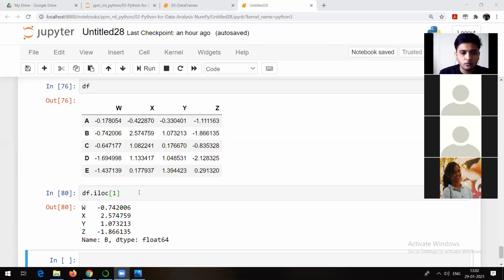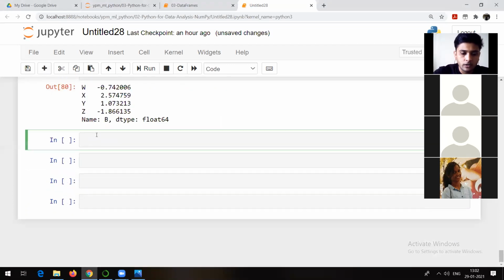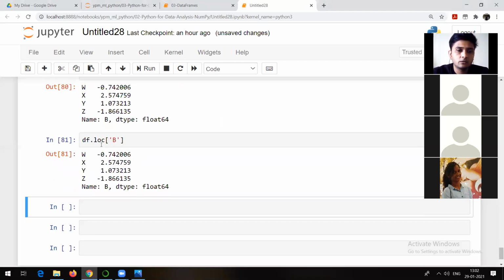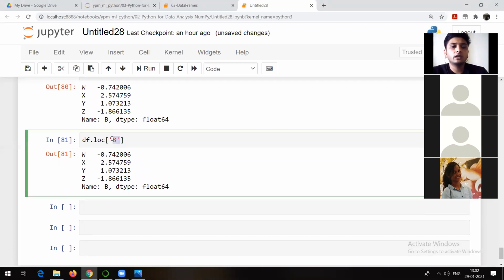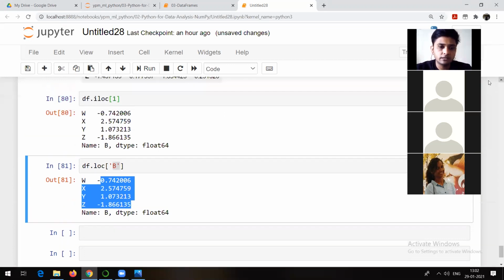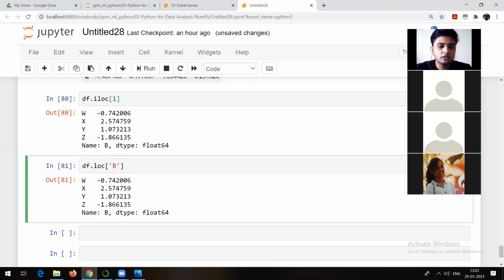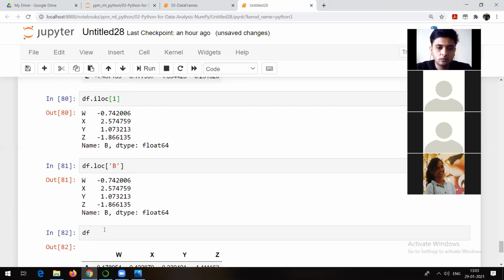What I was trying to show you is, let me go here and df dot loc. With the help of loc, if I want to show you the same thing, I need to give a label. Now see, same answer I got, but instead of giving index location, I am giving a label, index label. In both the cases, you can check the answer is the same. So loc stands for location and iloc stands for index location. This is what you are doing.